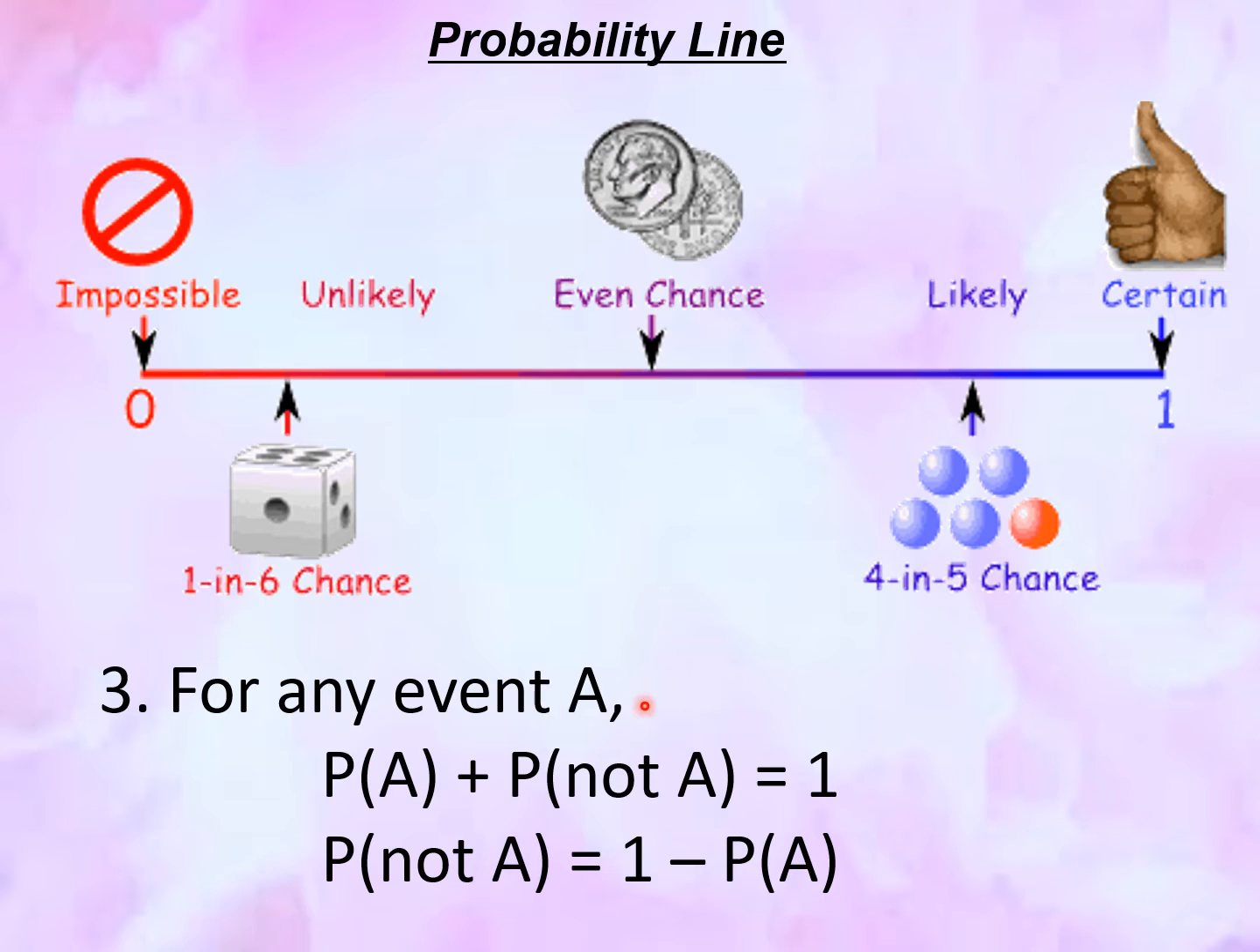For any event A, the probability of A plus the probability of not A is equal to 1. So when we add the probability of getting A and not getting A, it is equal to 1. If we want the probability of not A, we transpose the probability of A, so minus the probability of A. So the probability of not A is equal to 1 minus the probability of A.